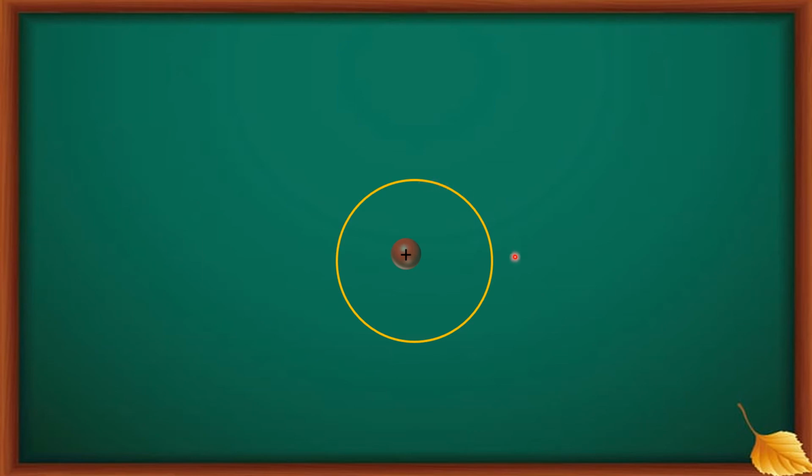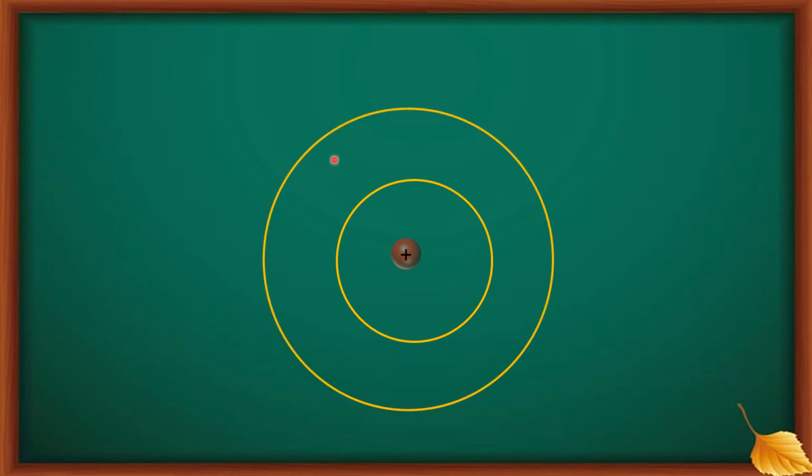But here I am showing 6 electrons. Just for understanding purpose, I am showing this is a lower energy level in which electrons are revolving around this nucleus. This is the higher energy level. Say it is the ground state, and this one is the excited state. Lower energy level, higher energy level.